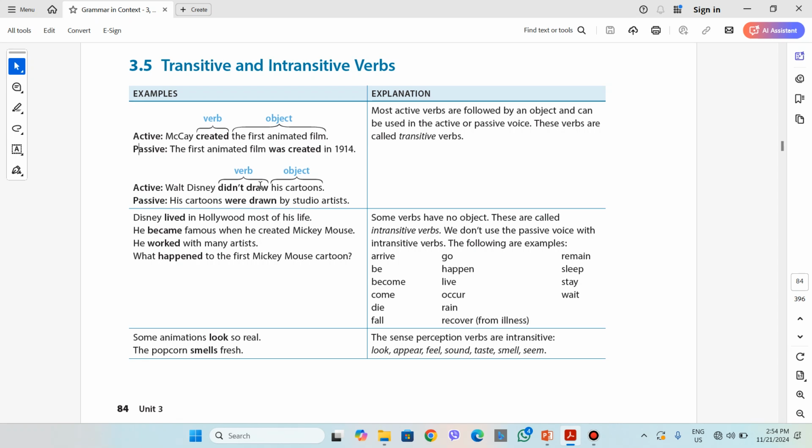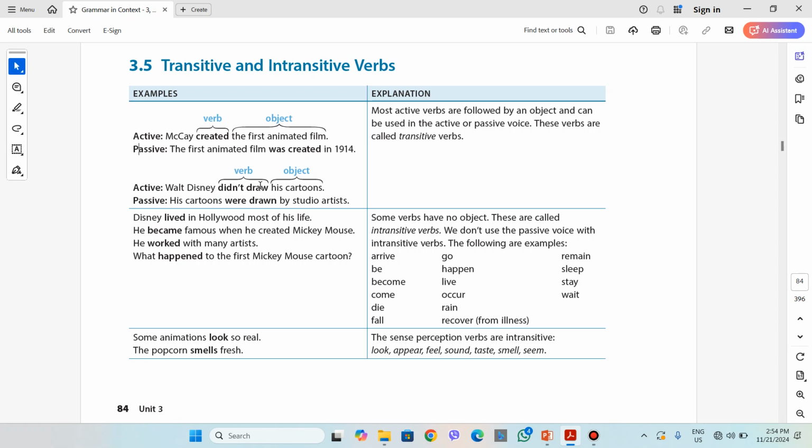On the other hand, there is a second type of verbs when we think of transitivity, and these are not usually followed by objects. We call them intransitive verbs. Because they do not have an object, they cannot be used in the passive. They are only used in the active voice statements.